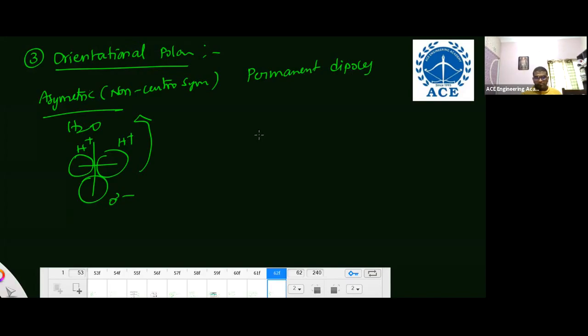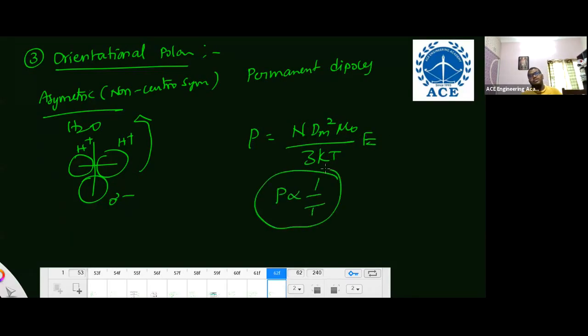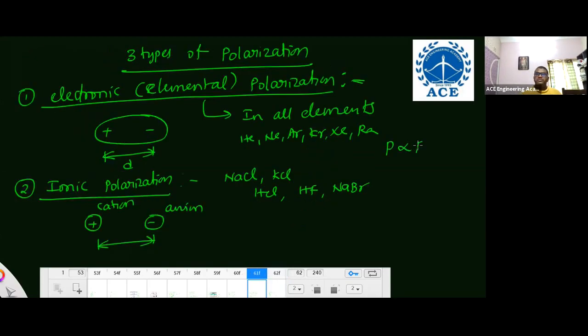Polarization won't take place. Here polarization is equal to N into dipole moment squared into mu naught by 3kT into E. What I am saying from this is polarization is proportional to 1 by temperature, especially for orientational polarization. With increasing temperature, the polarization, that means charge storage capacity, is decreased. In this case, polarization P is proportional to the radius of the atom, R cubed. If the size of the atom increases, the separation distance increases, so polarization increases. So in elemental or electronic polarization, P is proportional to R cubed.